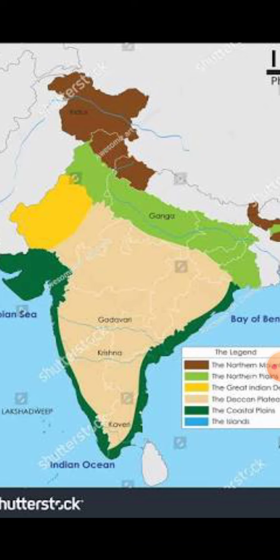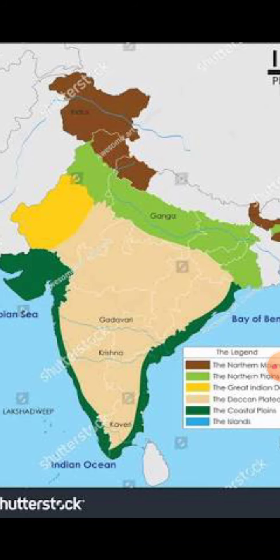So northern plains I have explained, and also the Indian desert. The Indian desert is very hot and sandy stretch of land. There we can see very little vegetation. Vegetation means plant kingdom. Now let's see about plateau. So the cream color, cream or off white, that is called plateau. The plateau name is peninsular plateau.